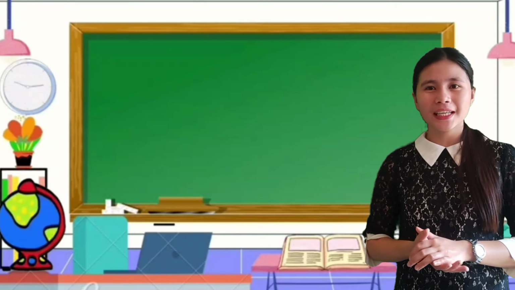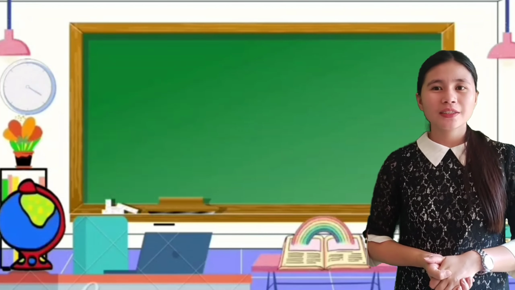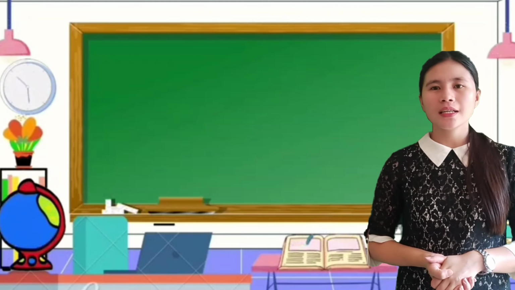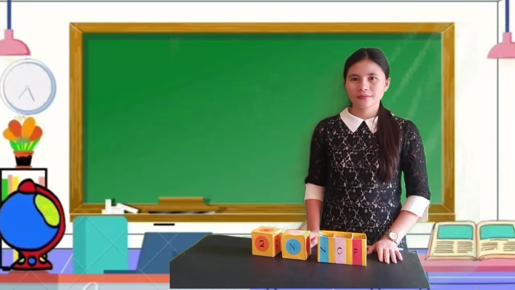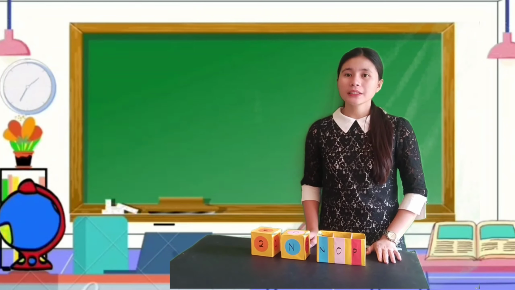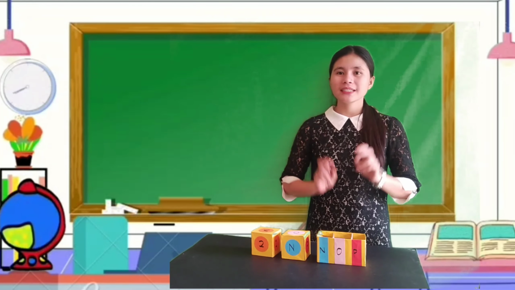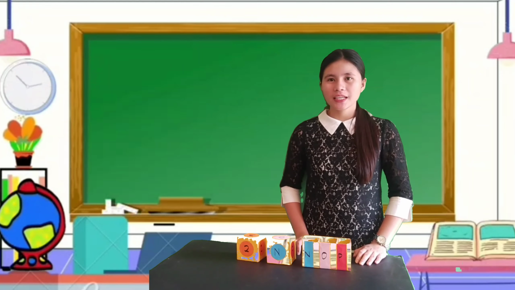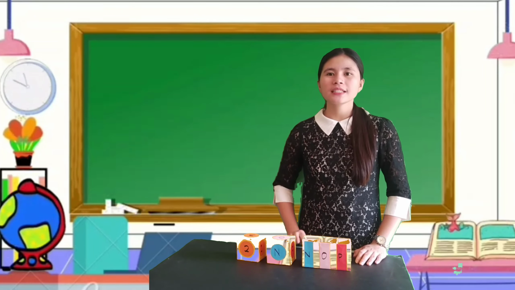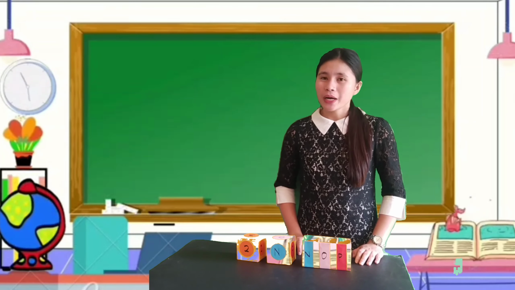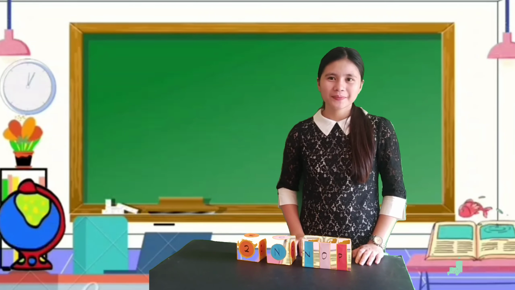I guess we're all clear. And for that, to test your knowledge about our lesson, we are going to have our activity. Our activity will be Give Me Dice. In this activity, you are going to give me a sentence using the three cases of personal pronoun. But there's a twist.